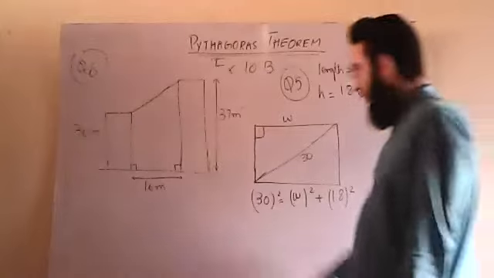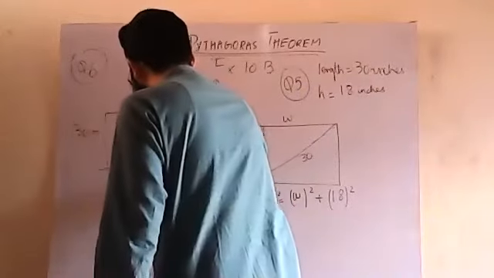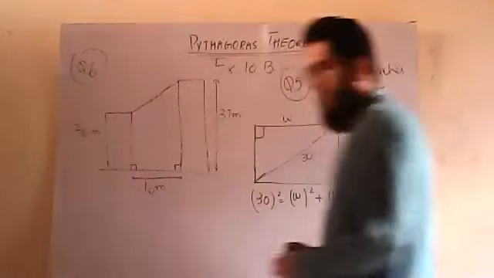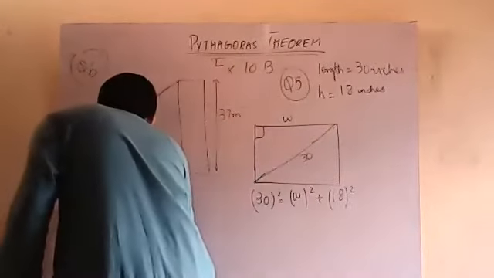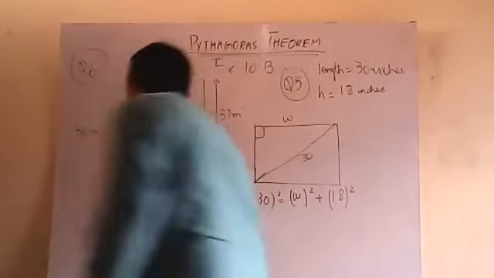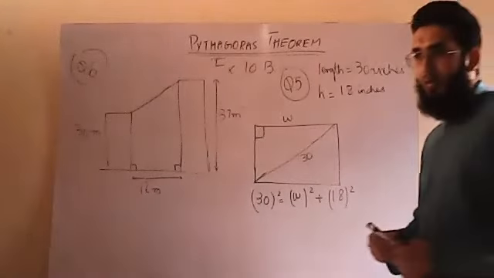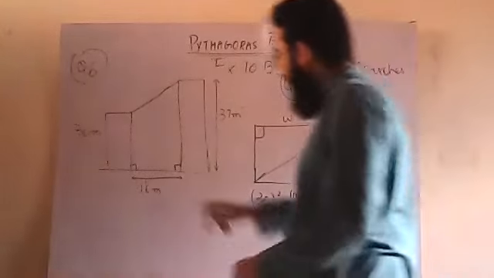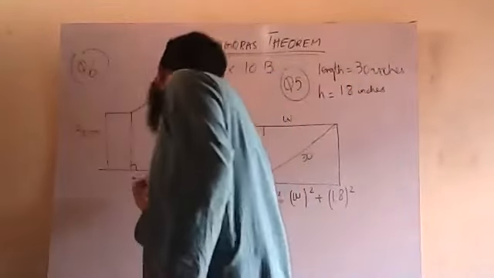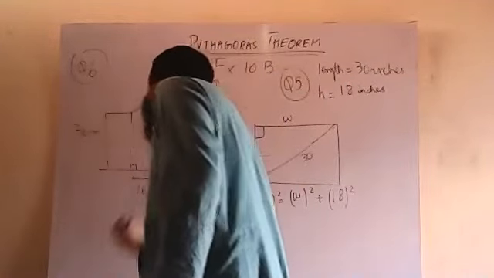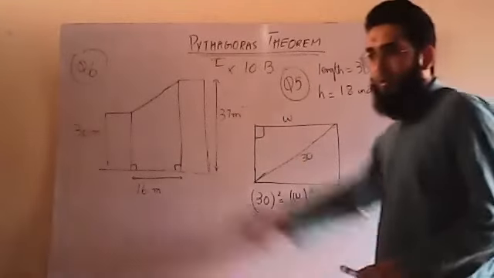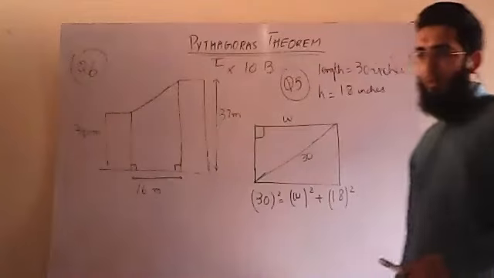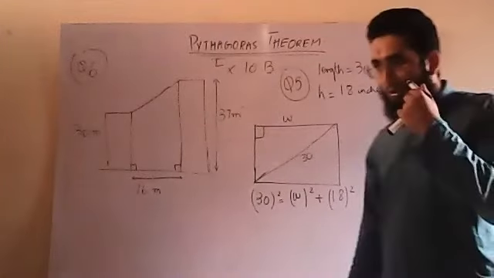I hope you can see the 16. The distance between the two buildings is 16 meters. This is 16. This is 16. This is 16 meters. This is 37. The second one is 30.